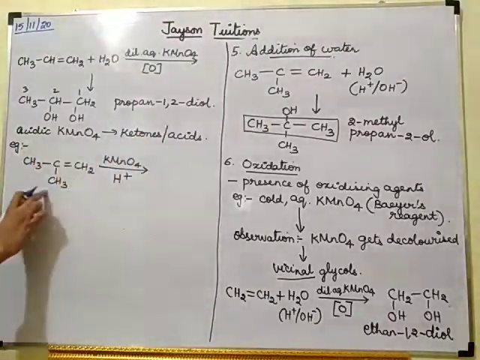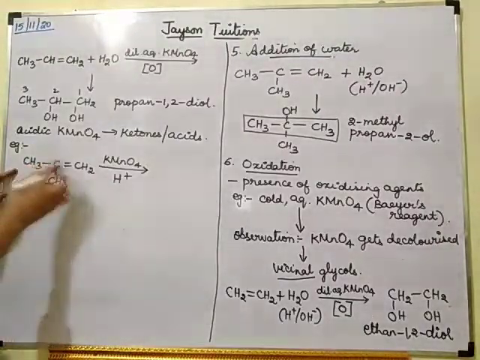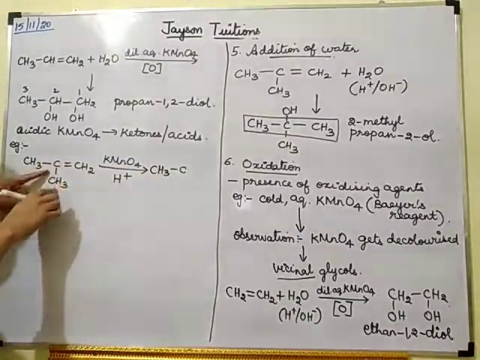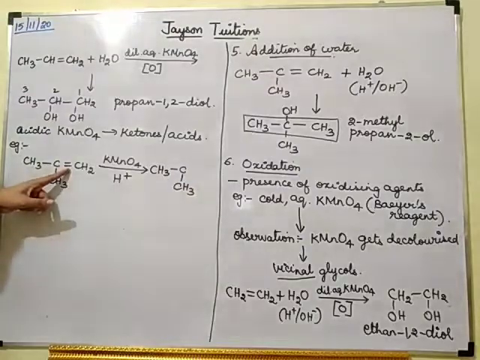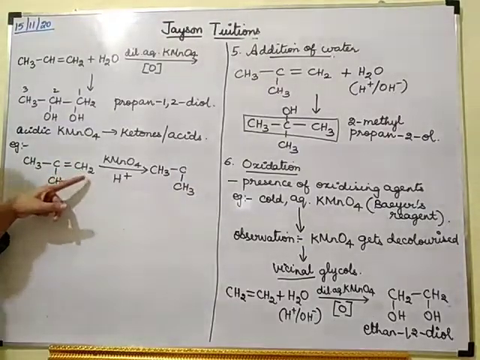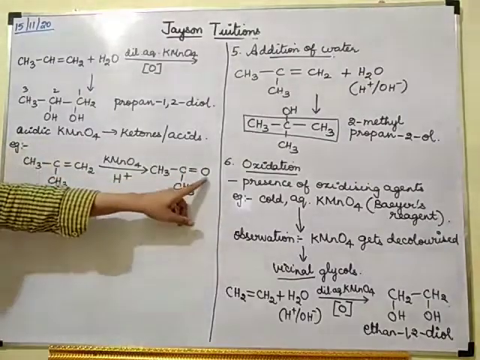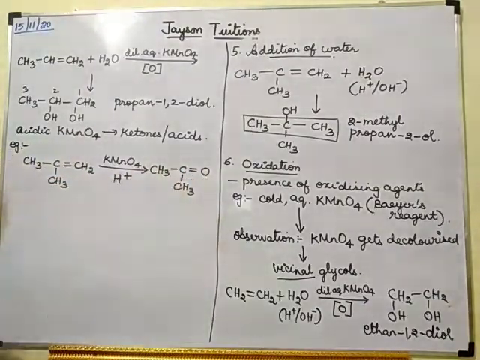In this case, I will be getting a ketone. This CH3 as it is, I will get. But instead of the double bond CH2, I will be getting double bond O.